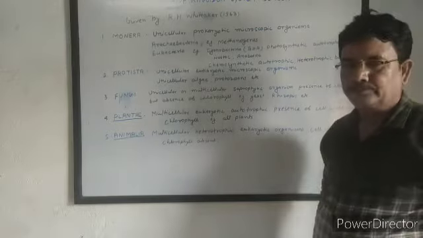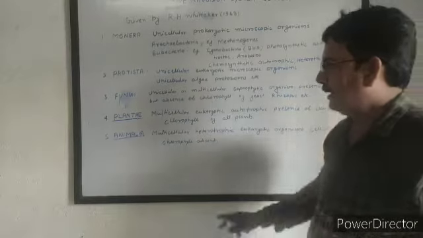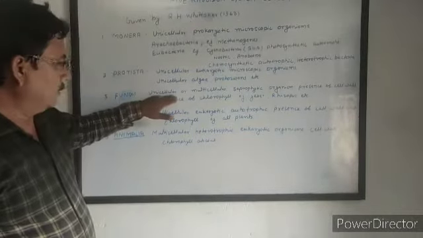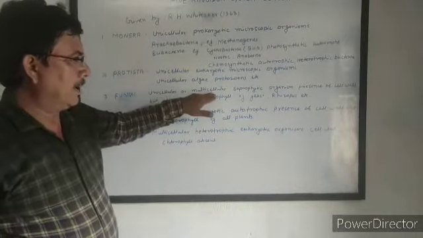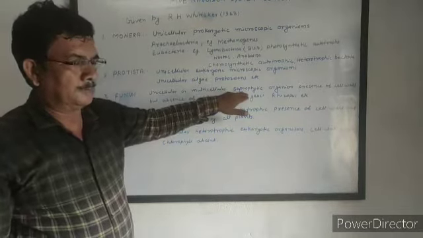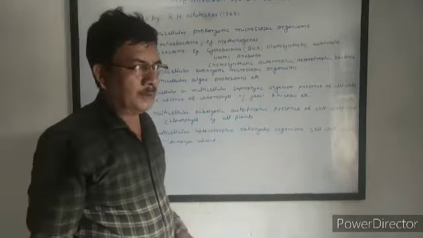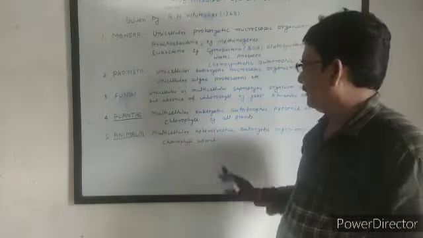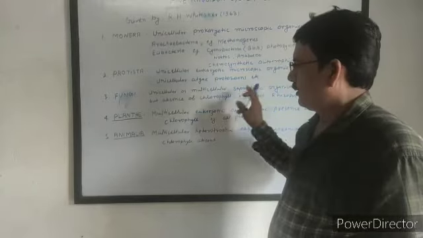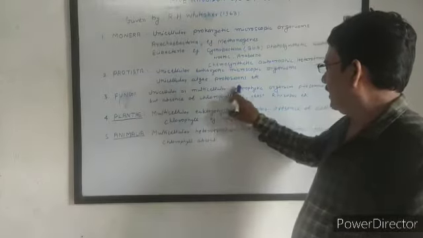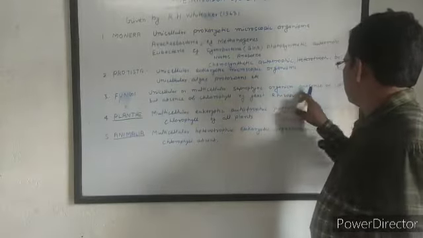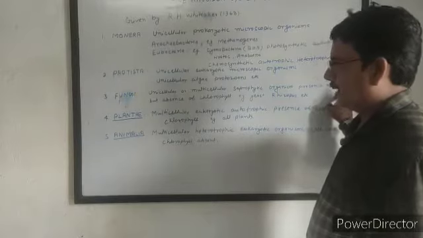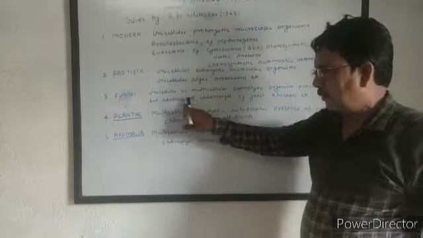Now, the third kingdom of organisms is Fungi. The fungi include either unicellular or multicellular saprophytic organisms. Those organisms which derive their food from dead and decaying organic matter are called saprophytic. Presence of a cell wall is a characteristic of this kingdom, but absence of chlorophyll.